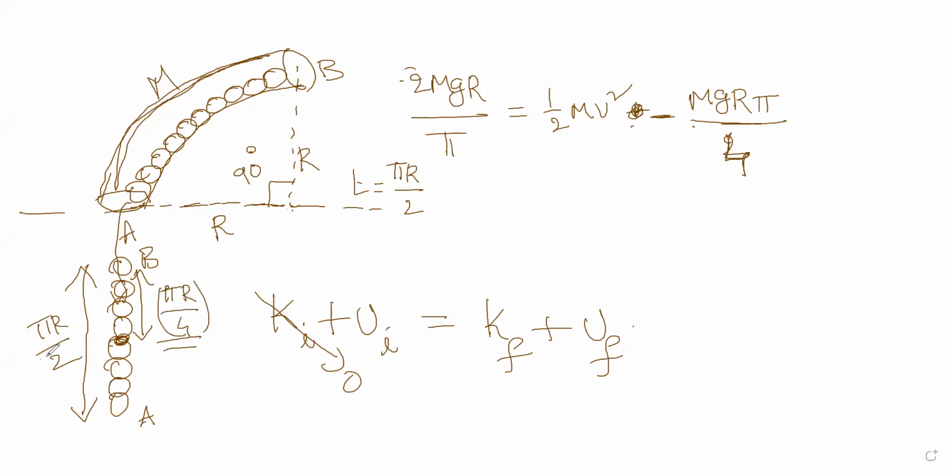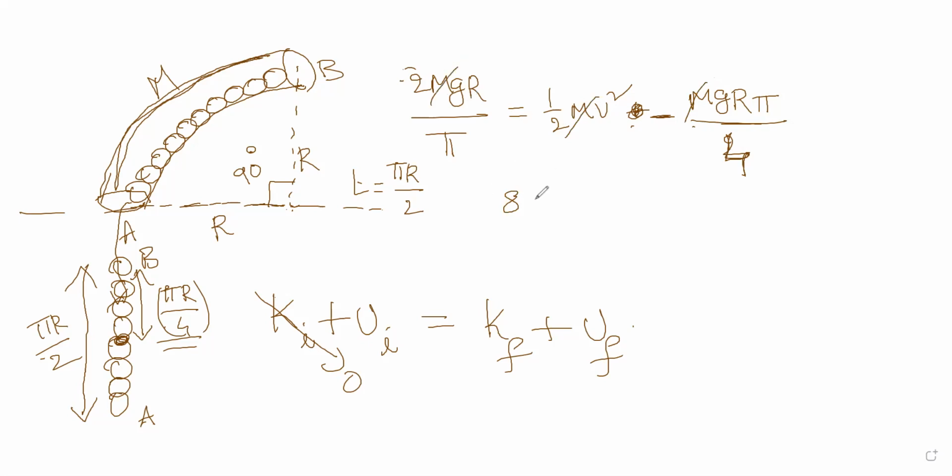Half of this, that is pi r by 4. And now a negative sign, because it has come below the baseline. So mg r pi by 4. And now I multiply both sides by 4, so that I get 8, and then cancel the mass m.